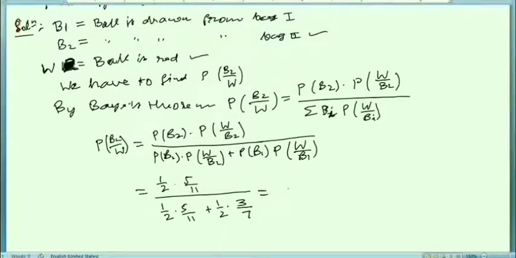Now you can simplify this. This will be 5 upon 22 divided by 5 upon 22 plus 3 upon 14. Simplify it, and see what you get.